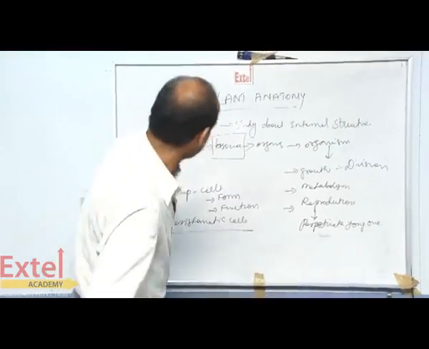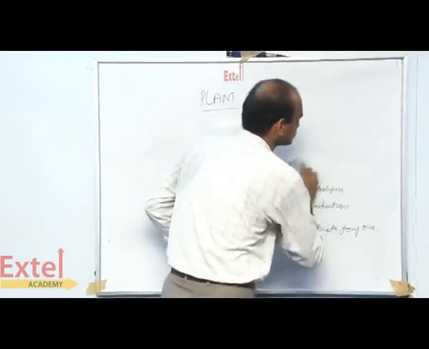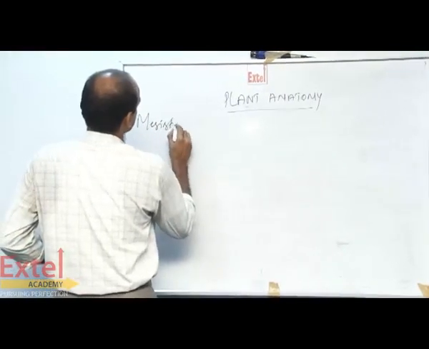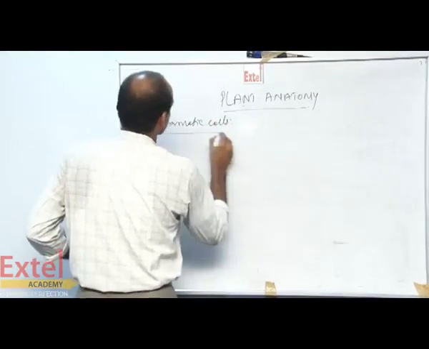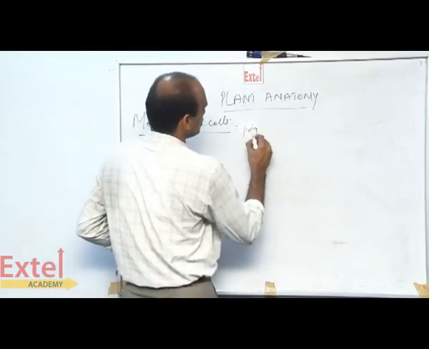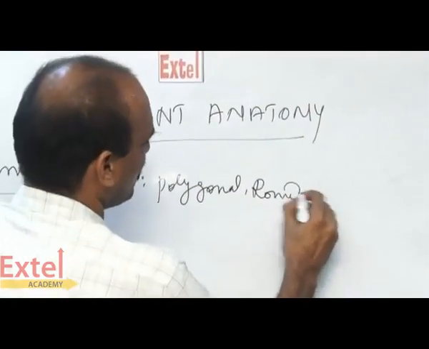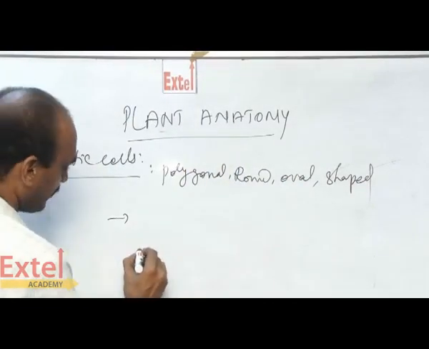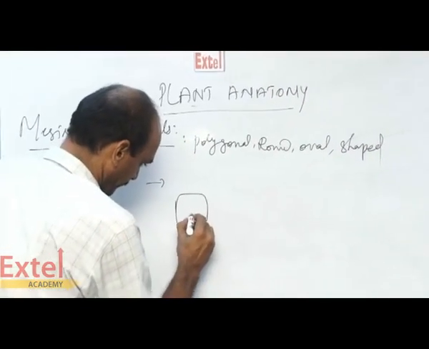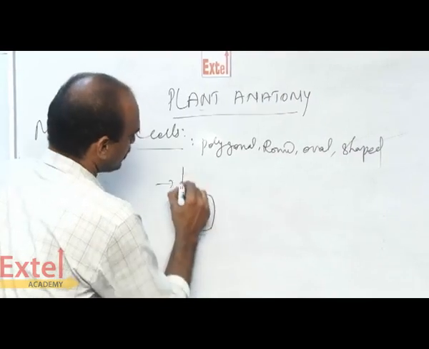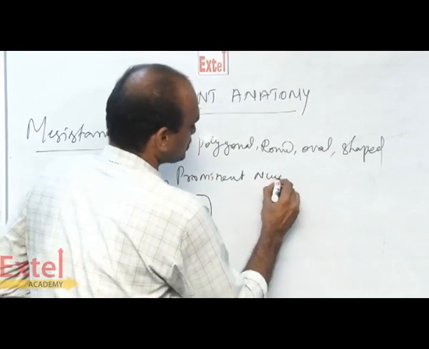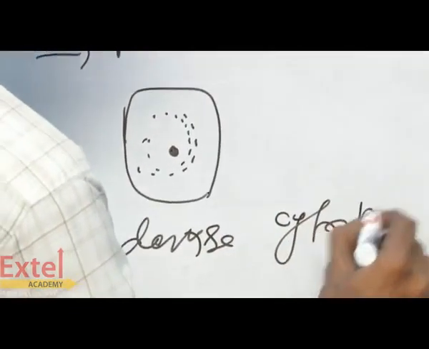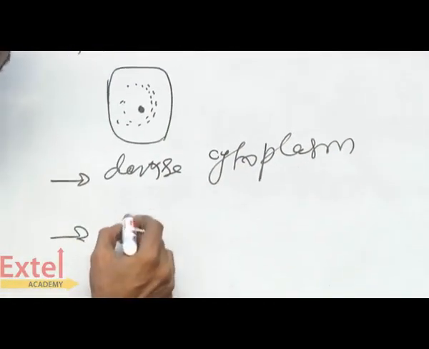What are the characteristic features of the meristematic cells? Meristematic cells are polygonal, round or oval shaped structures containing a prominent nucleus, dense cytoplasm, and a flexible cell wall.